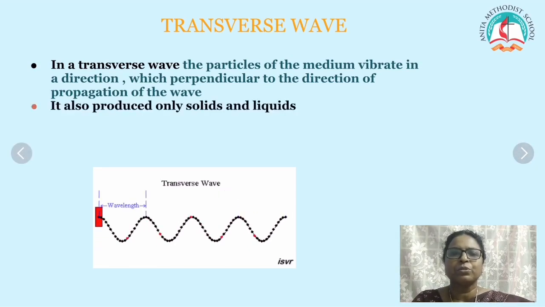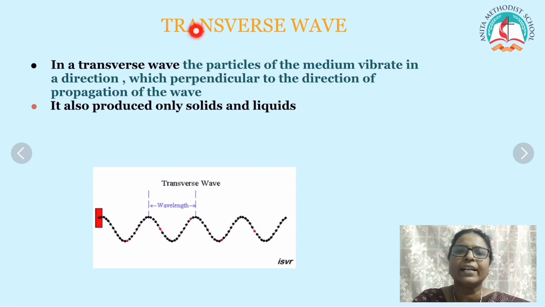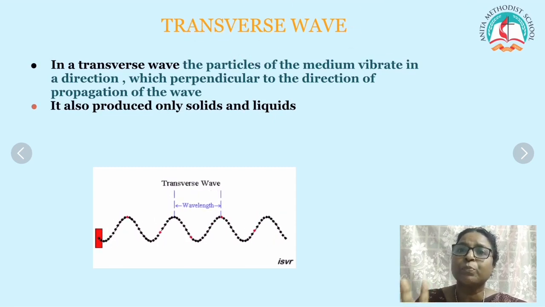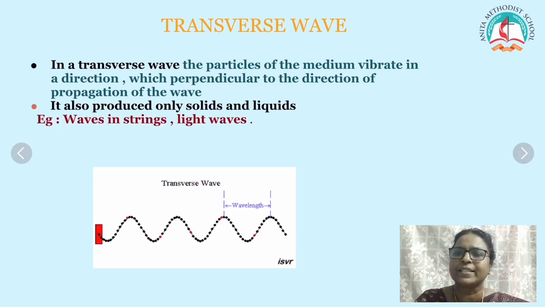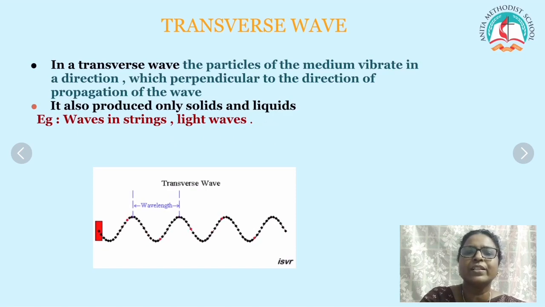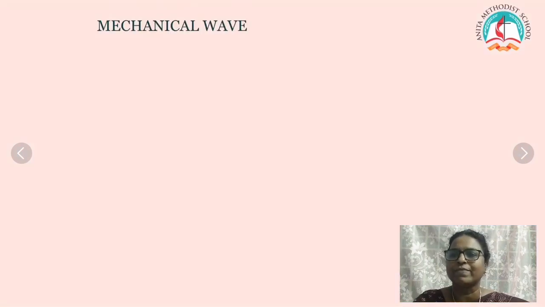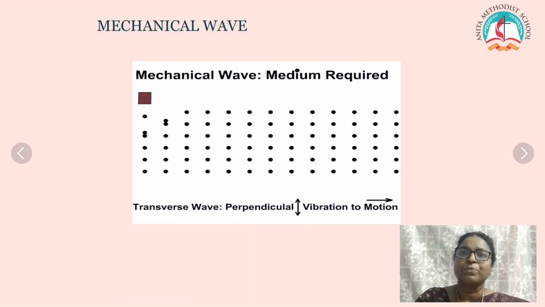Transverse waves are produced only in solids and liquids. For example, waves in strings and light waves. Here you can see the transverse wave, how it is moving. It is in the perpendicular direction.